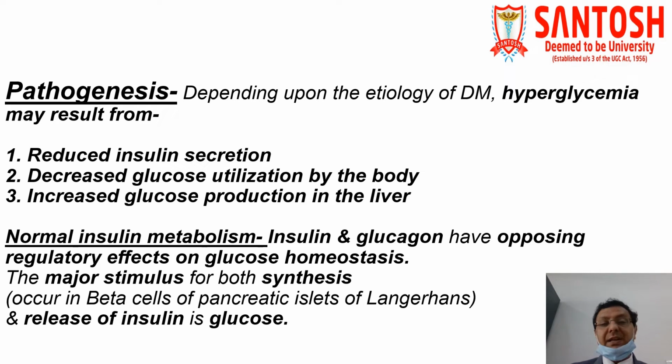Or diabetes mellitus. So a few words about normal insulin metabolism. Insulin and glucagon, we have already discussed, have opposing regulatory effects on glucose homeostasis, or glucose metabolism. The major stimulus for both synthesis, which usually takes place in the beta cells of the pancreatic islets of Langerhans, and release of insulin is glucose. So you can say glucose is the key regulator for both synthesis as well as release of insulin.